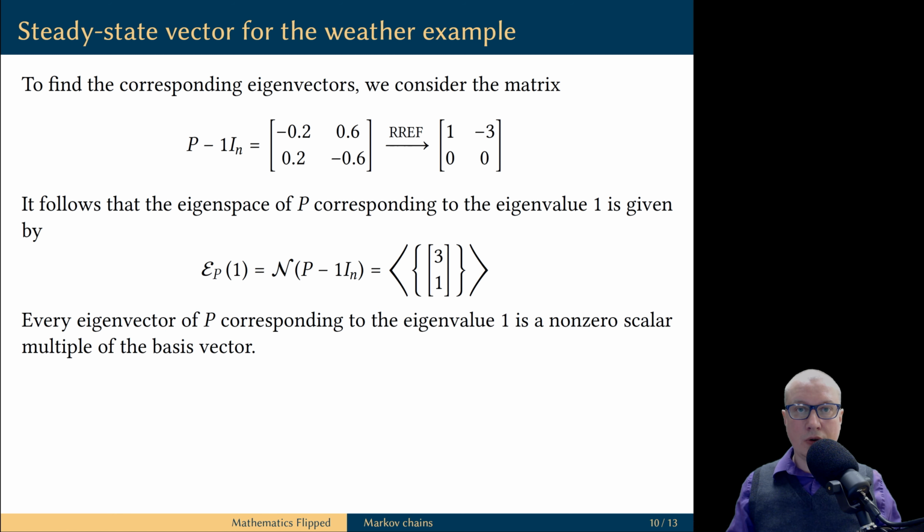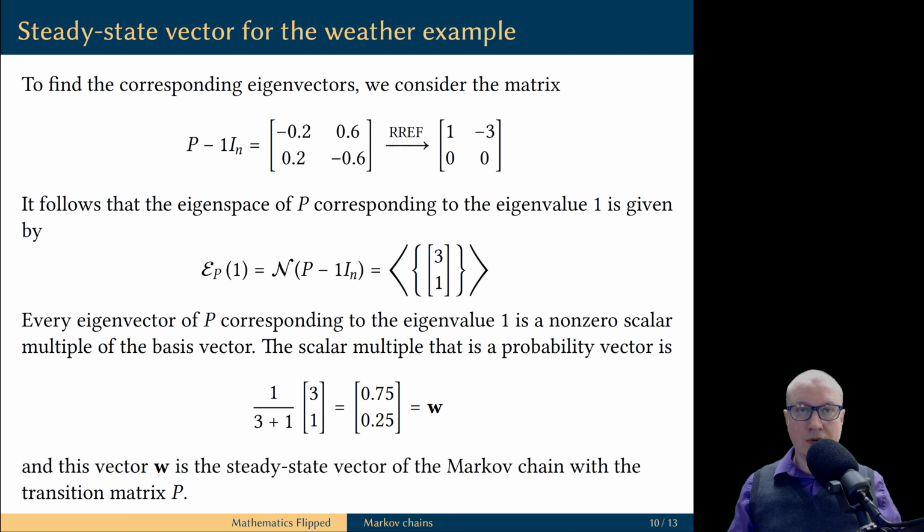But now, among all the possible eigenvectors, we need to find the one that is also a probability vector. Every eigenvector of the matrix P corresponding to the eigenvalue 1 is a non-zero scalar multiple of the basis vector 3, 1. So we just need to scale this basis vector appropriately to get a vector whose components add up to 1.